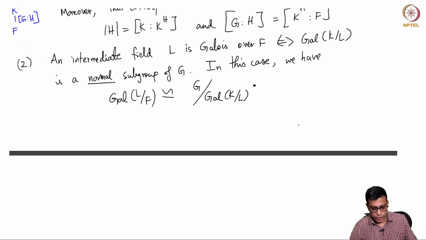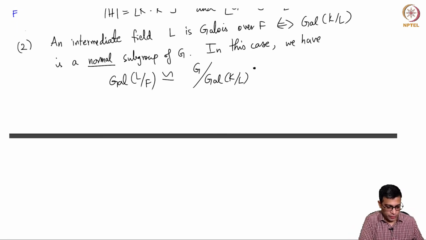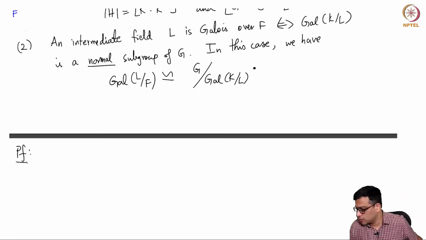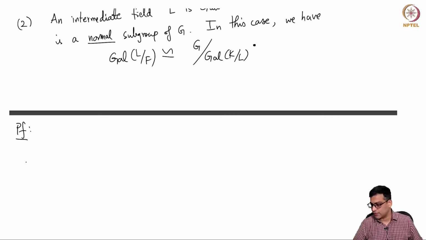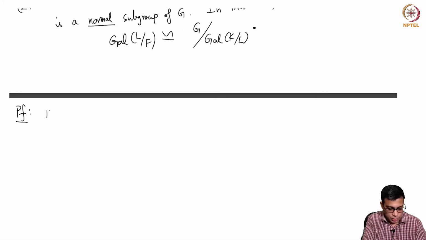Okay, so now let me start proving the theorem. As I said, the proof is easy given everything that we have done. So we just have to carefully do all the steps. So the proof is as follows. First we will prove 1.